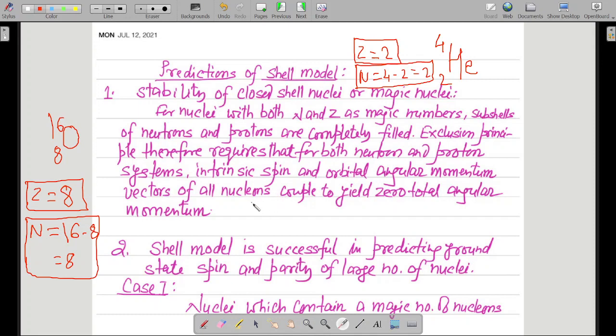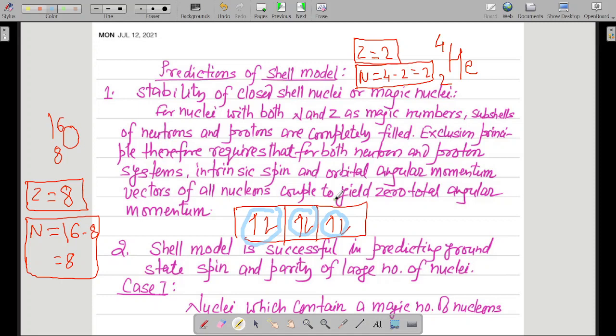So all the nucleons will be completely filled up in the shells, that is, they will be paired up. As they will be paired up, what will happen? The total angular momentum of this system will be equal to 0 because of coupling. These two are coupled over here, these two are coupled over here, and these two are coupled over here.